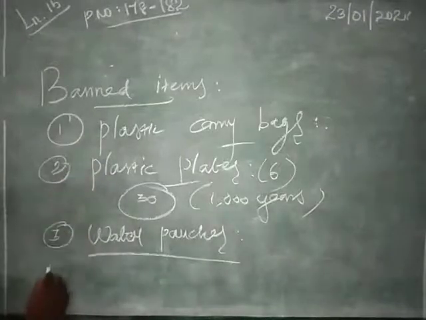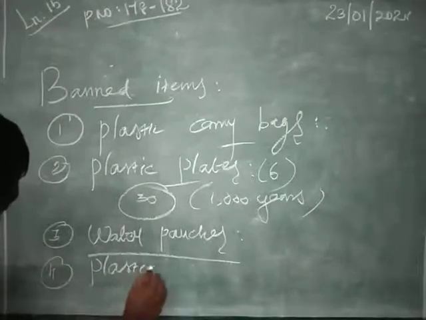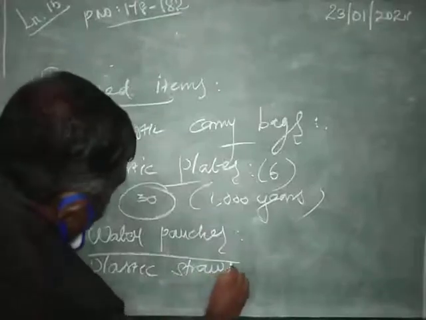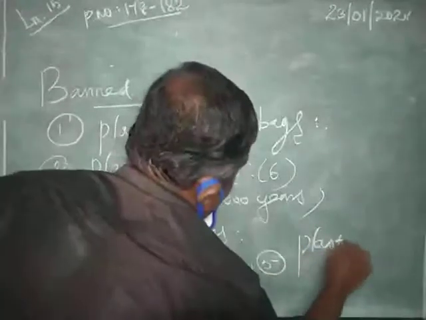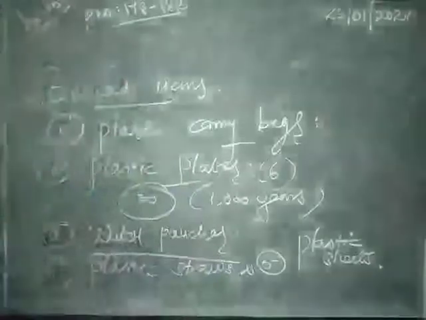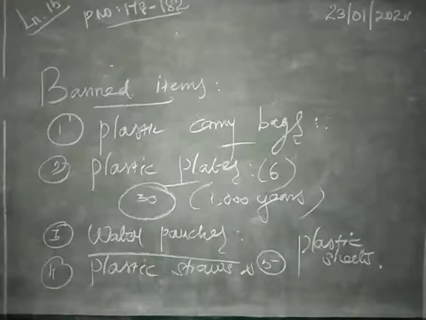Next one, plastic straw. Fourth one, plastic straw, and fifth one, plastic seeds. So these are all the items to be banned by the state government and the central government.